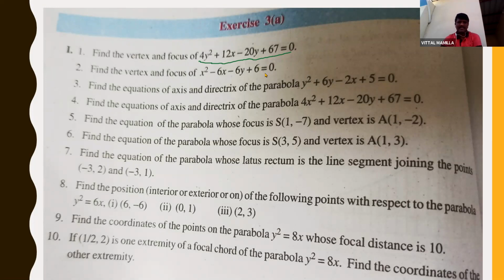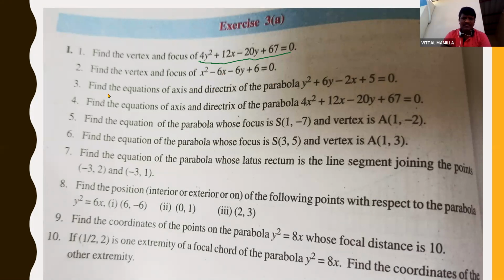Convert to x minus h whole square is equal to 4a into y minus k using the complete square method, and find h, k, a value. Based on that, you can find vertex and focus. Only finding h, k and a value is the difficult part here. After that, substituting the values, you will get the vertex and focus.